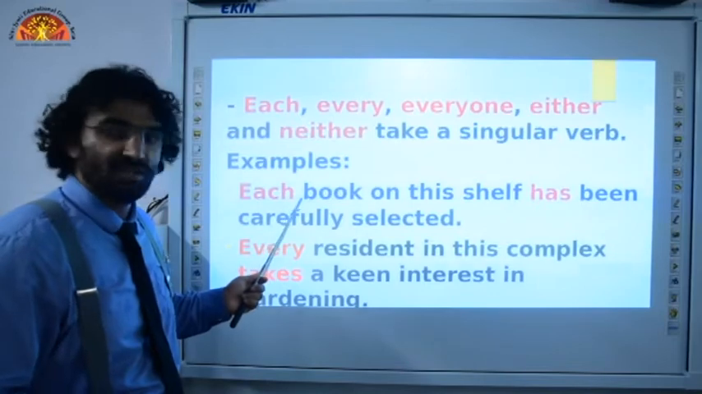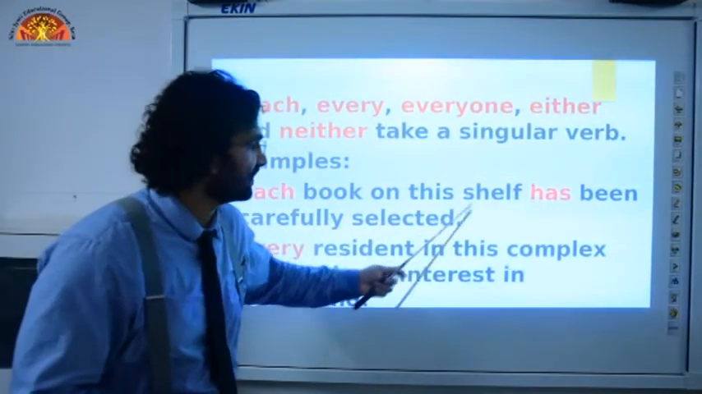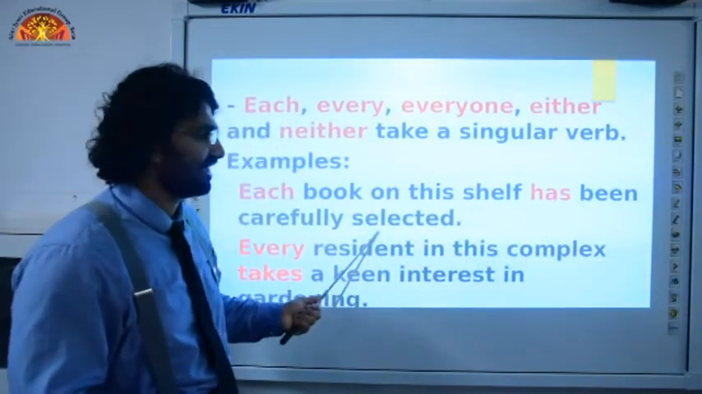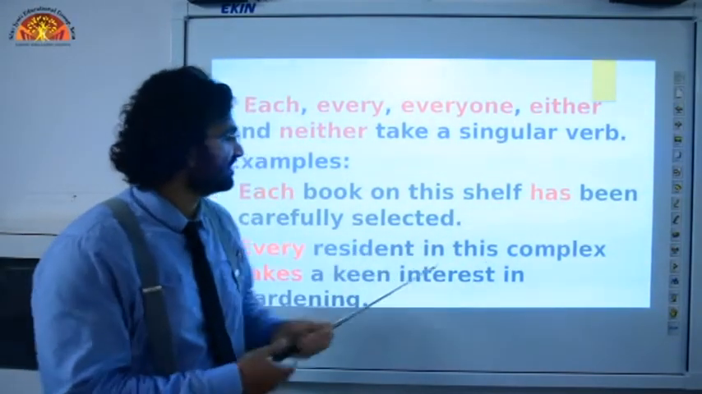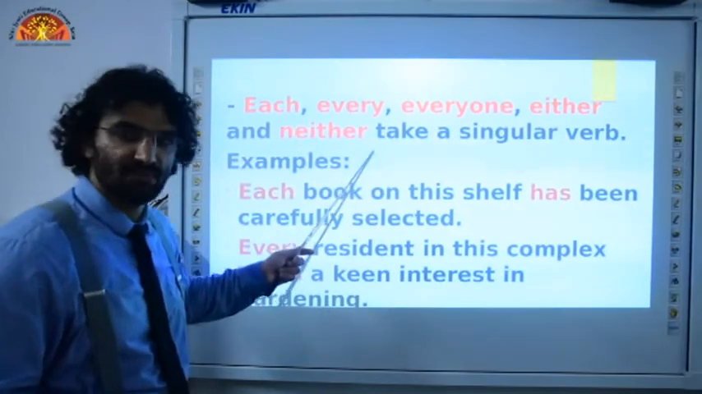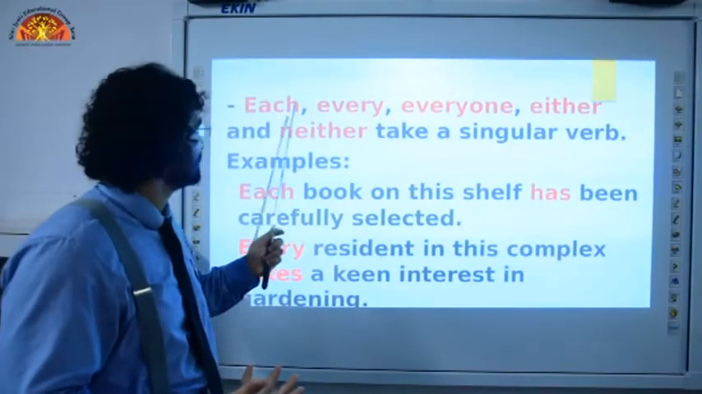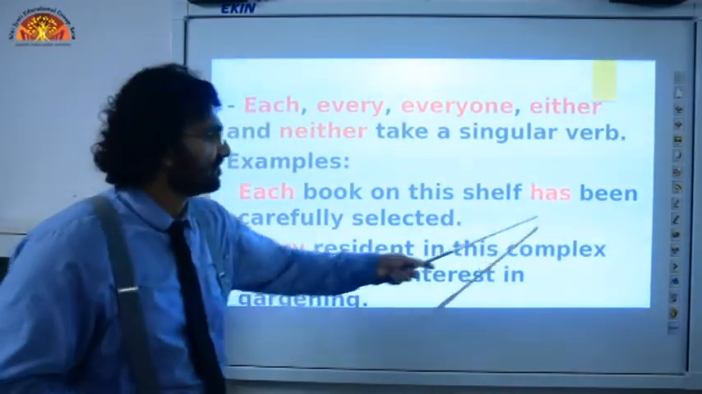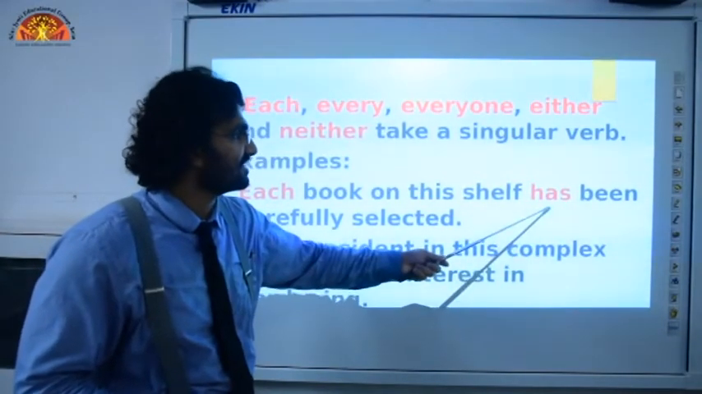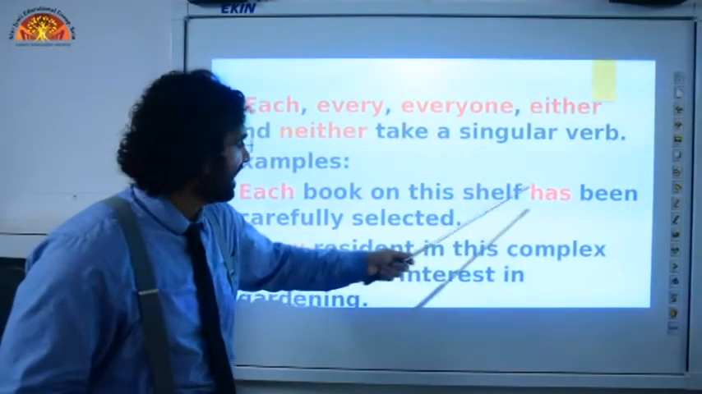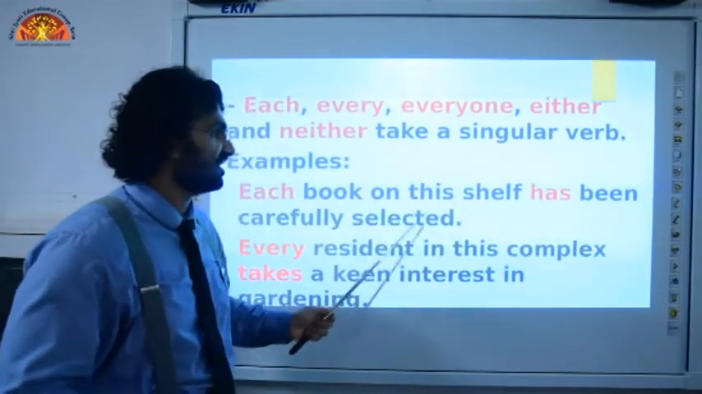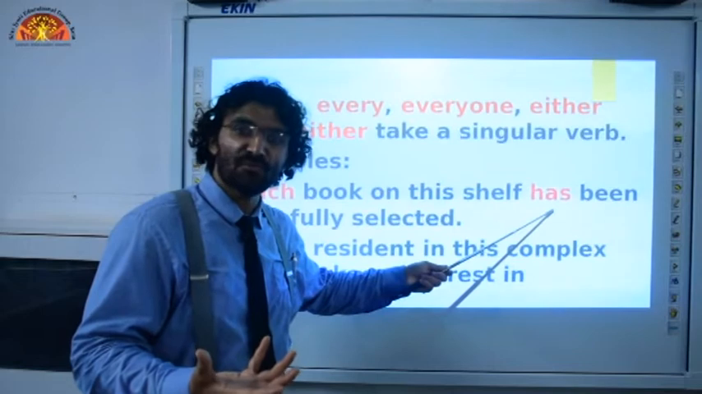Each book, for example: each book on this shelf has been carefully selected. As we discussed, with each we will always use the singular form of verb, and "has" is the singular form of verb. Each book on this shelf has been carefully selected.